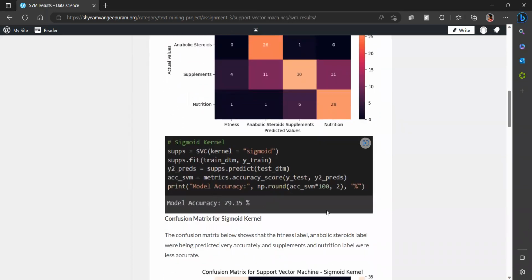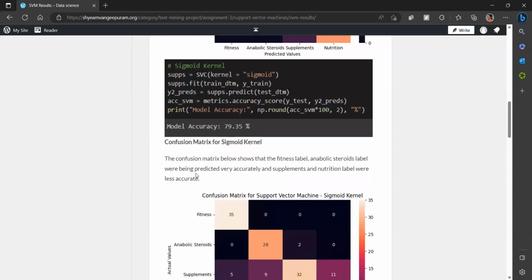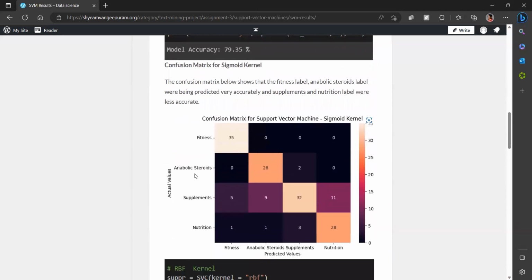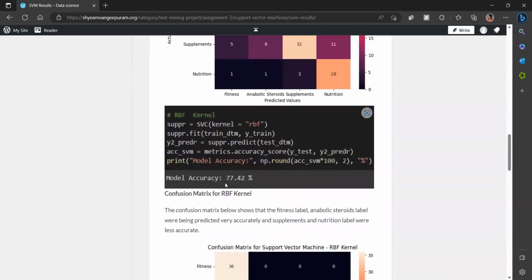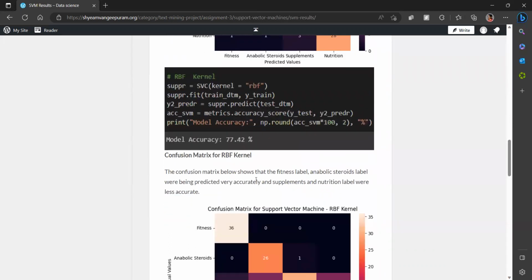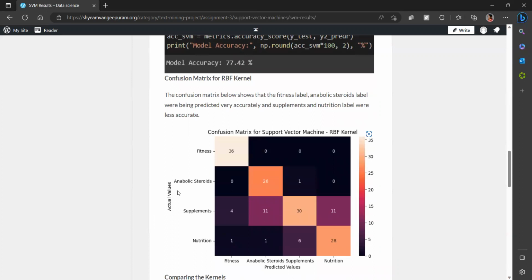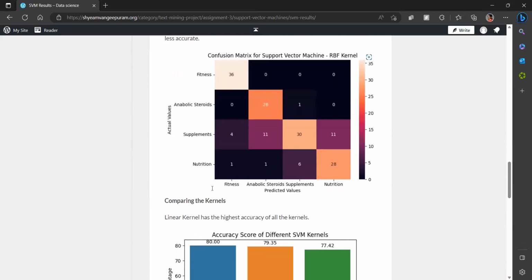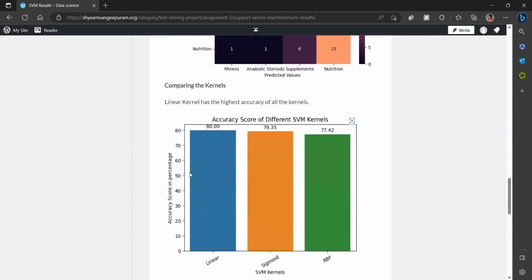With the sigmoid kernel, I achieved 79.35, which is also very decent. The same results: supplements and nutrition were getting mixed up, and fitness and anabolic steroids are being predicted accurately. And then with the RBF kernel, I got a 77.42% accuracy. The same results: supplements and nutrition were getting mixed up, fitness and anabolic steroids accurate. If you compare the kernels, this is it.